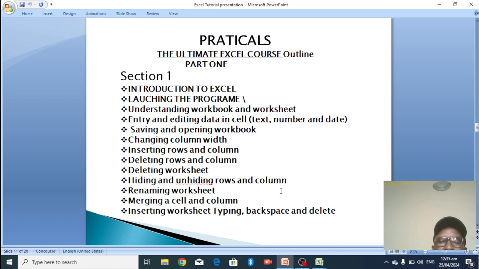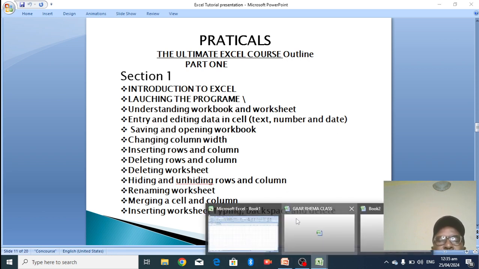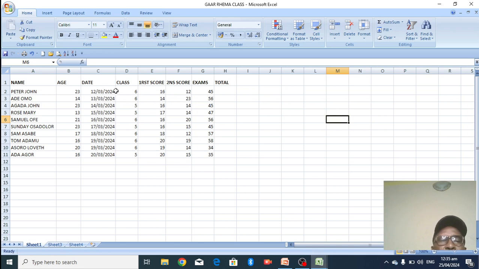I want to hide a column. First of all, let's hide a row. Go back to your template. I want to hide this place. I don't want people to know my age. I don't want people to know their age.